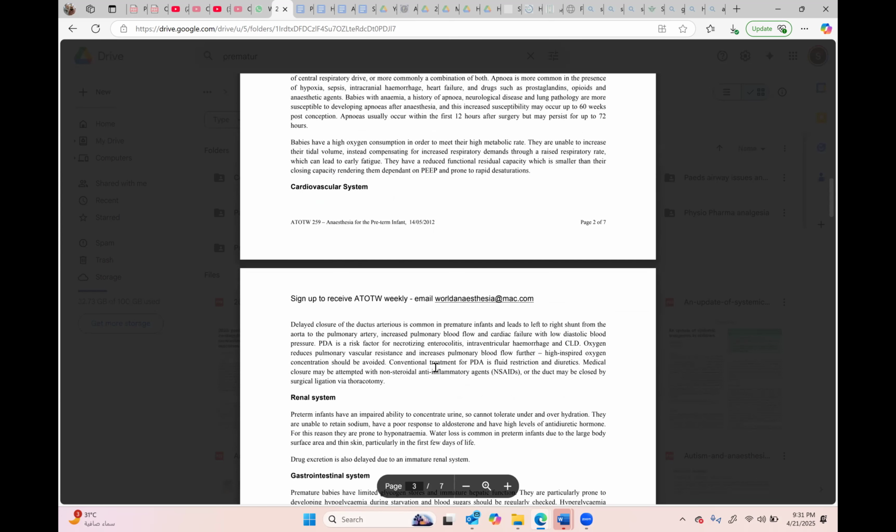Cardiovascular is almost the same, but here they can ask you about fetal circulation. All of you should be able to explain fetal circulation: how it is connected and what changes occur at birth. Because in prematurity, either there may be some congenital heart disease, or there is patent ductus arteriosus. So when there is patent ductus arteriosus, what will happen?